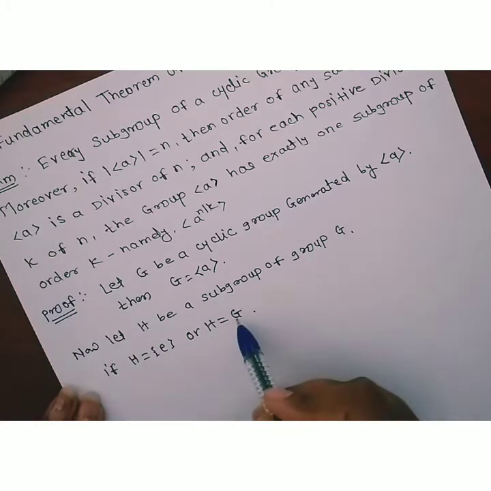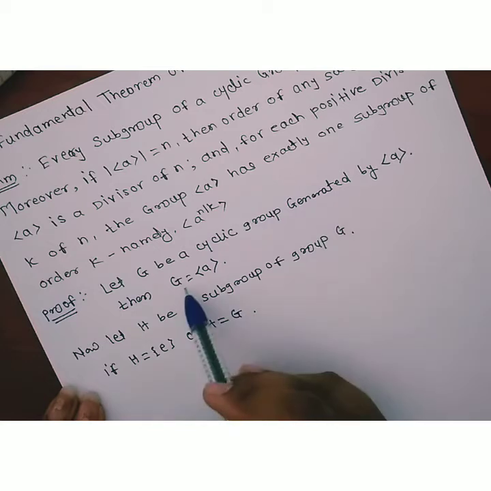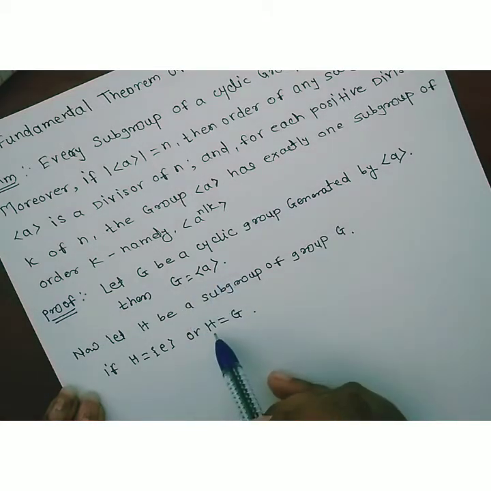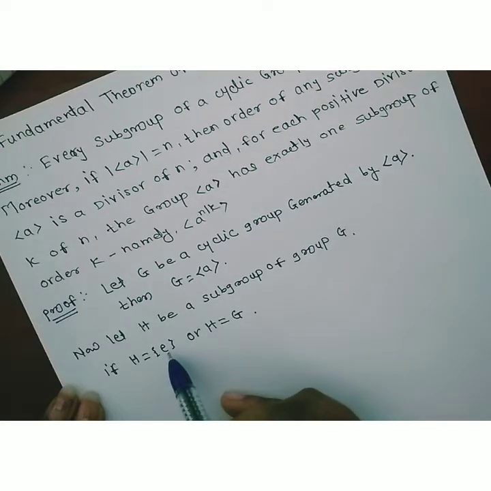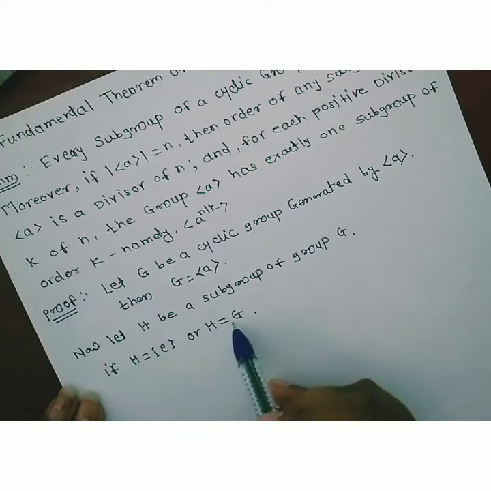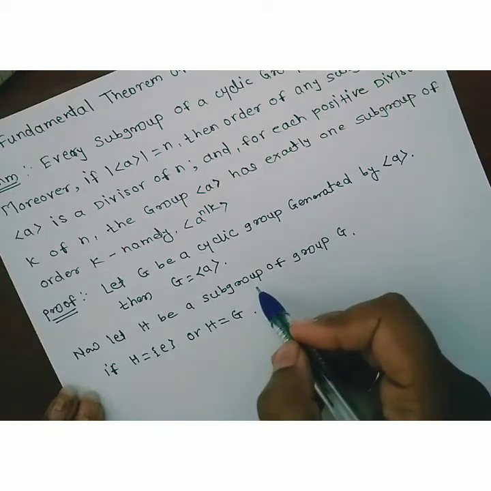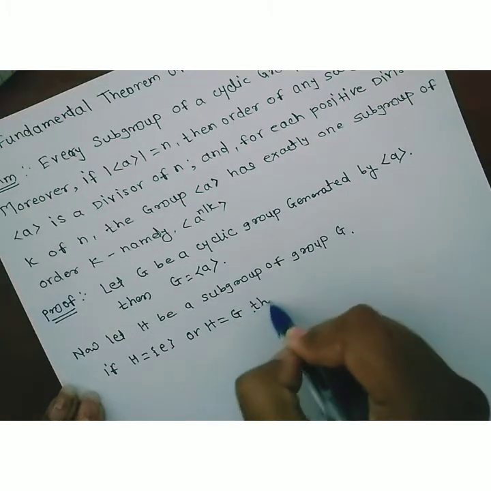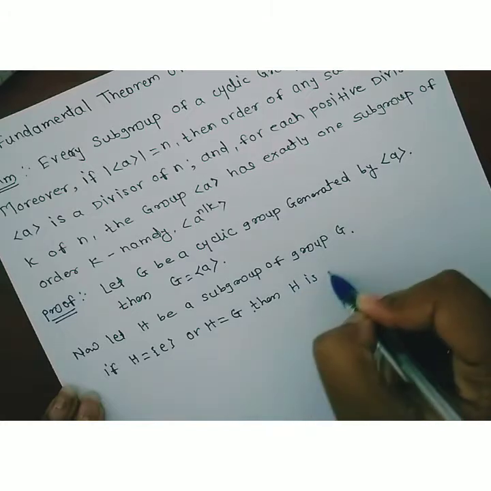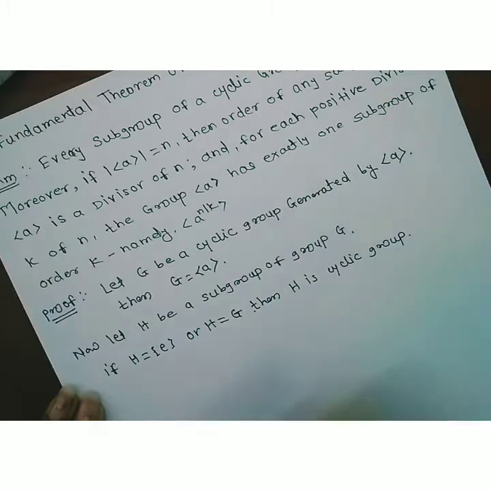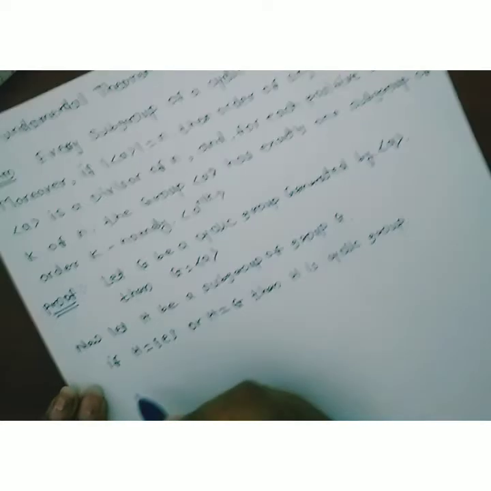Or if H is equal to G, G is always generated by a, therefore G is cyclic, therefore H is also cyclic. So if H is the singleton identity or H is equal to G, there is nothing to prove, it is itself a cyclic group.